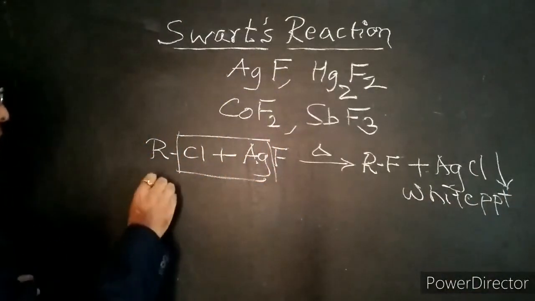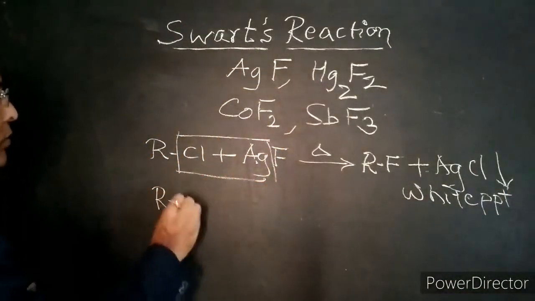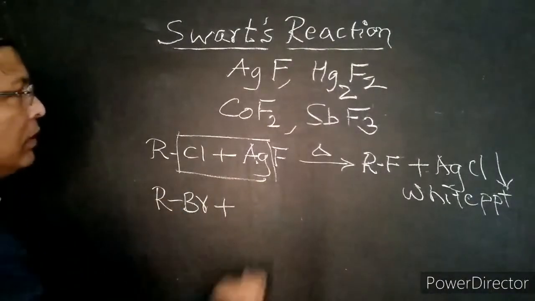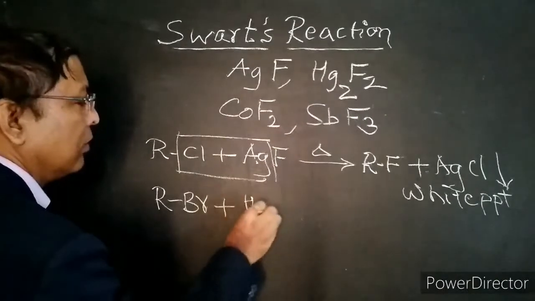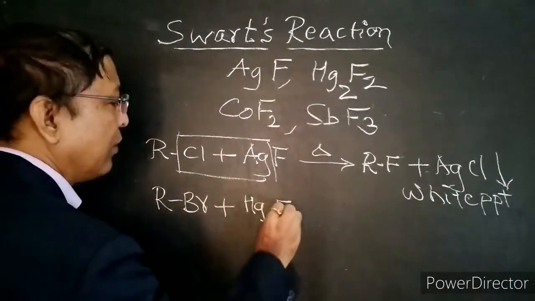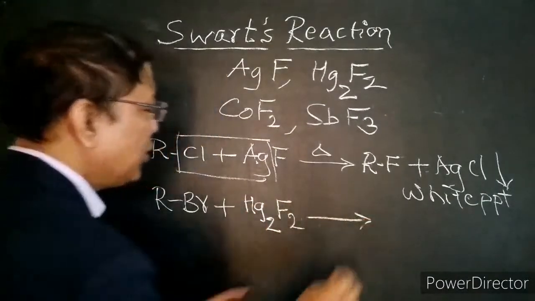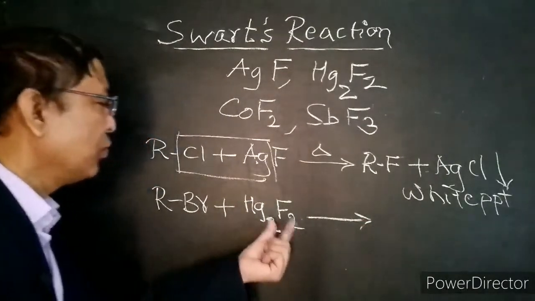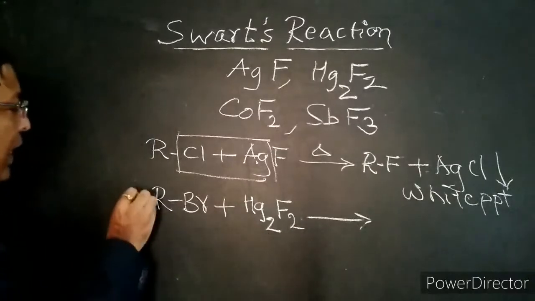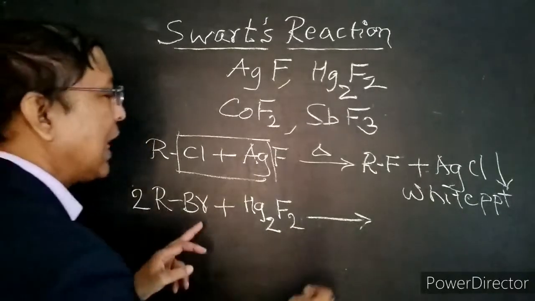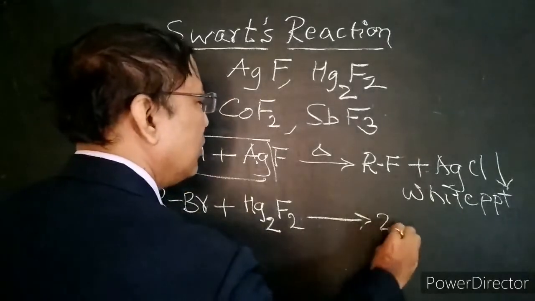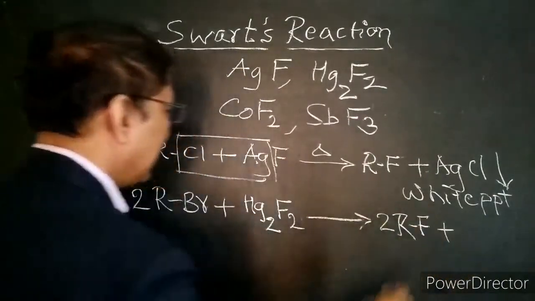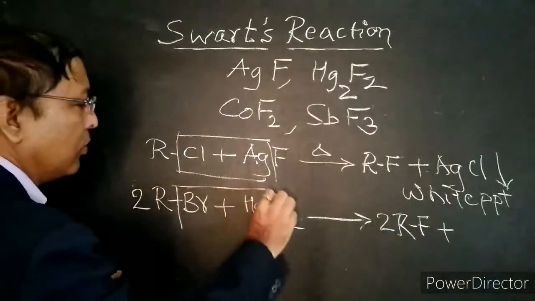If we react alkyl bromide, say with Hg2F2, each fluorine atom can replace one bromine. As there are two fluorine atoms, we have to take two molecules of alkyl bromides. We get alkyl fluoride and the precipitation of